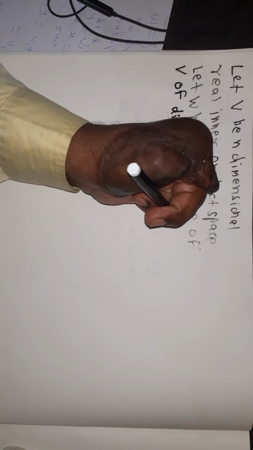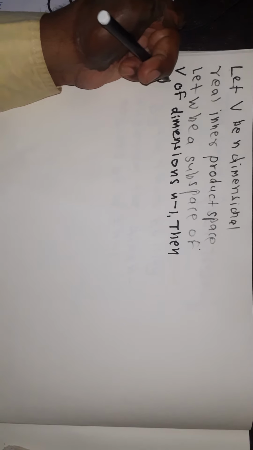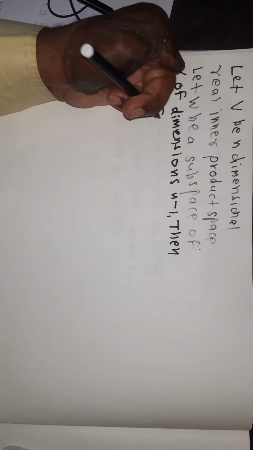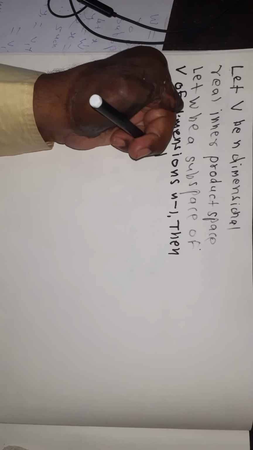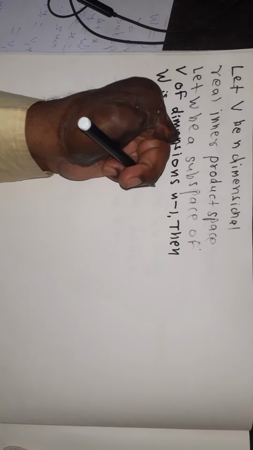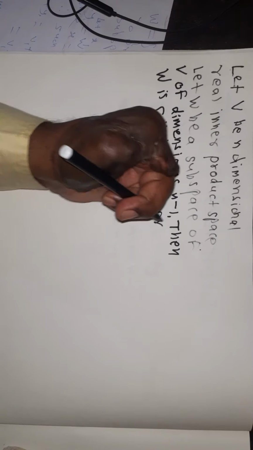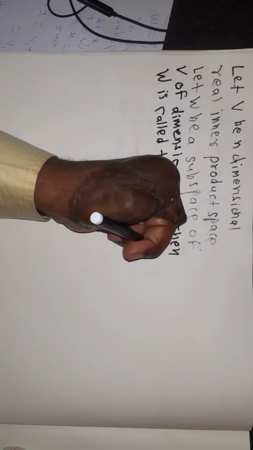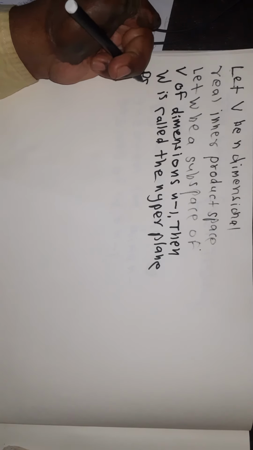Then W is called a hyperplane passing through the origin.